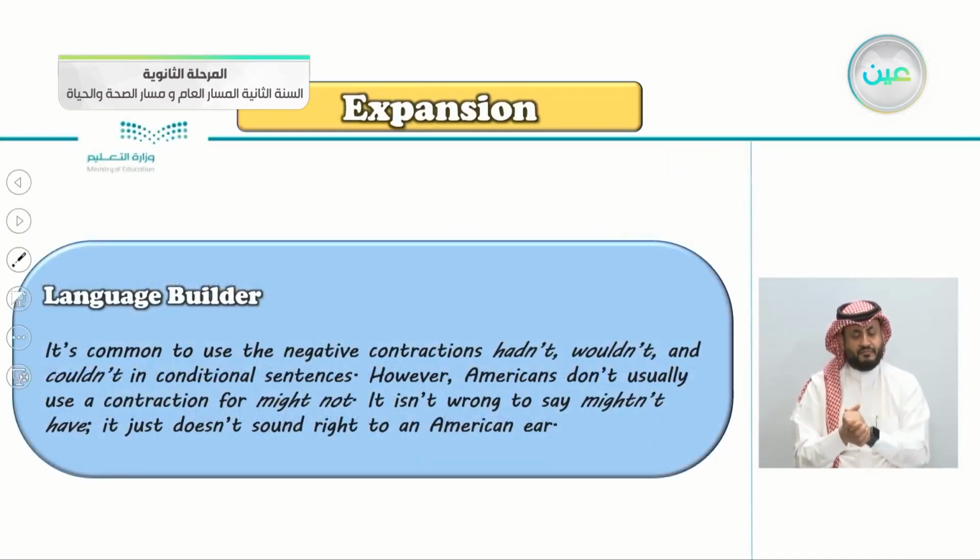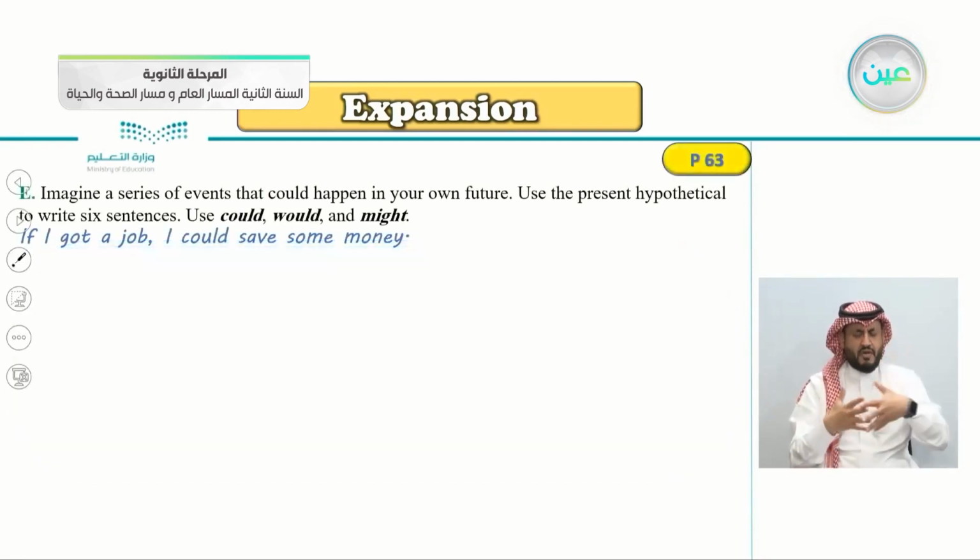And the language builder here for you: it's common to use the negative contractions hadn't, wouldn't, and couldn't in conditional sentences. However, Americans don't usually use contractions for might not. It's not wrong to say mightn't have. It just doesn't sound right to an American ear. So saying mightn't, short for might not, is not wrong, but it doesn't sound right to the American ear.